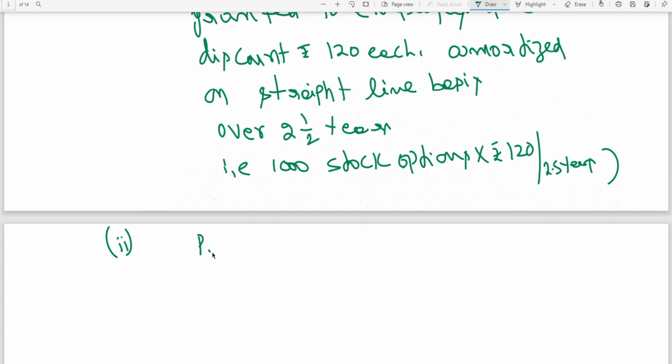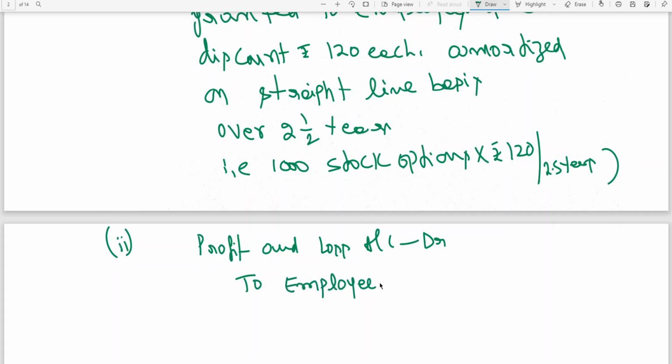Profit and loss account debit, to employee compensation expense account.